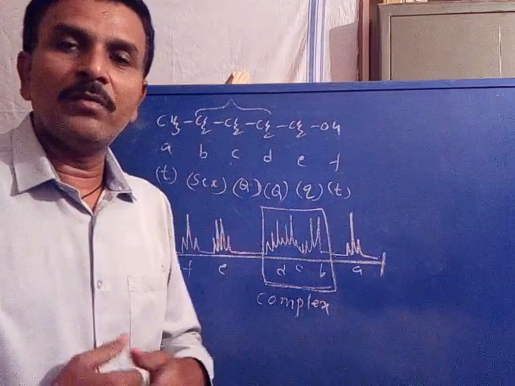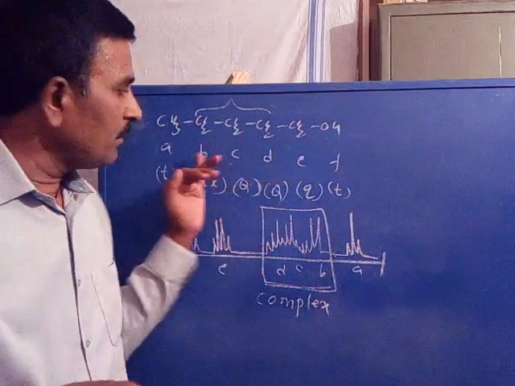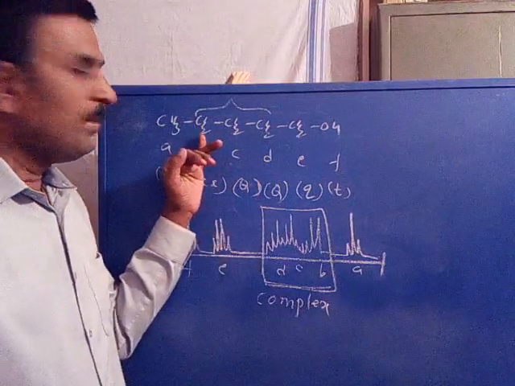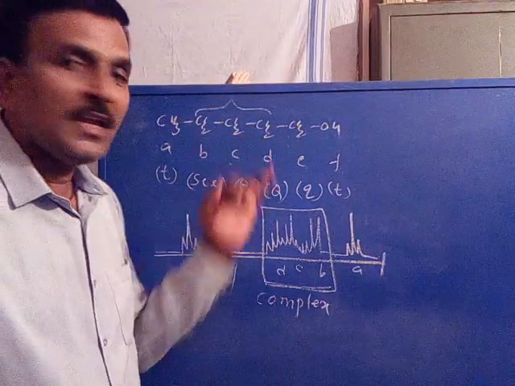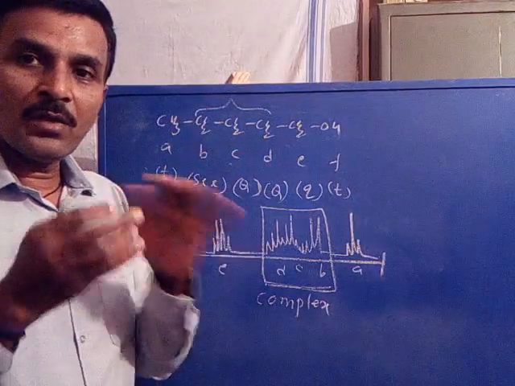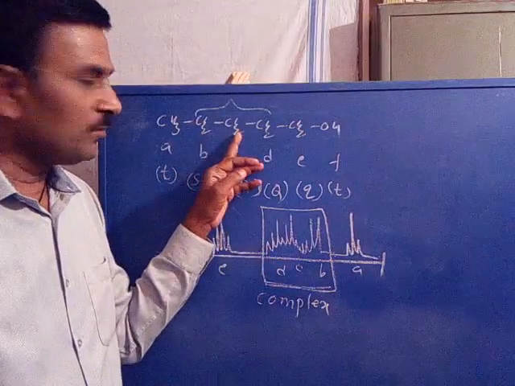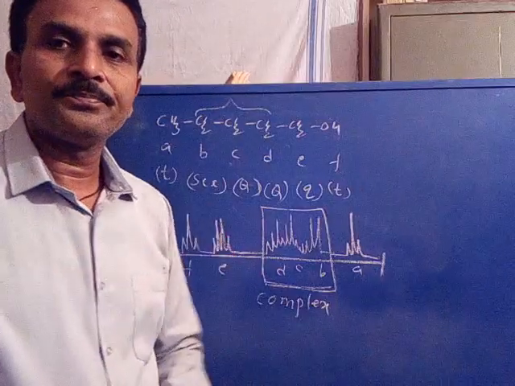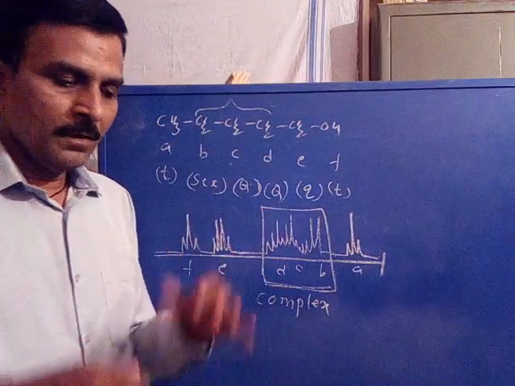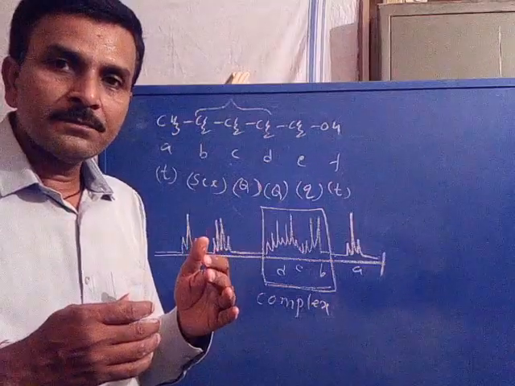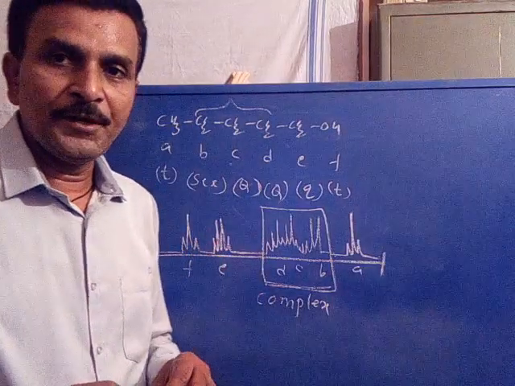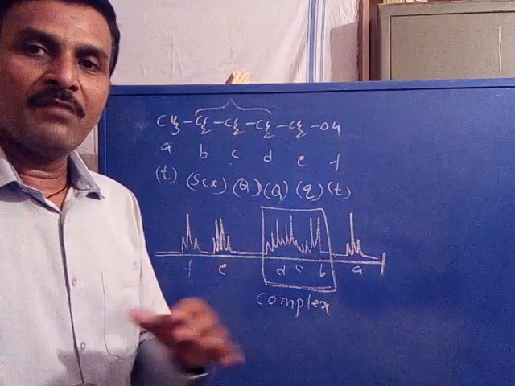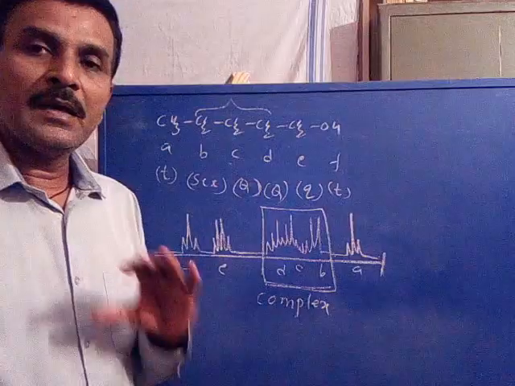Now, why are the B, C and D protons overlapped? Because B CH2, C CH2 and D CH2, these three look similar. The chemical environment as well as the magnetic environment of the B, C, D protons are nearly identical.